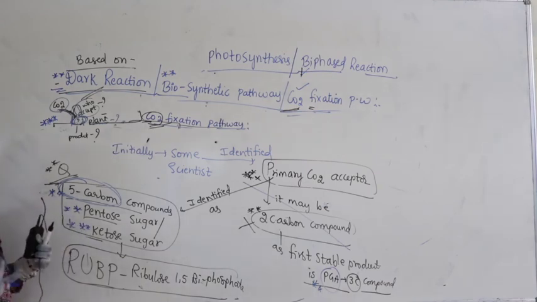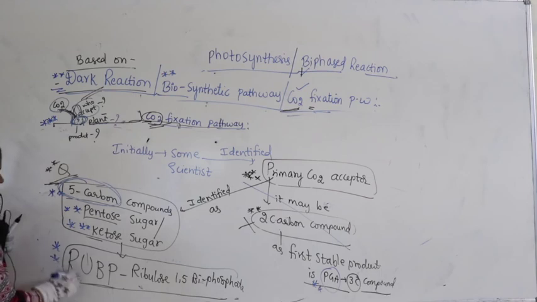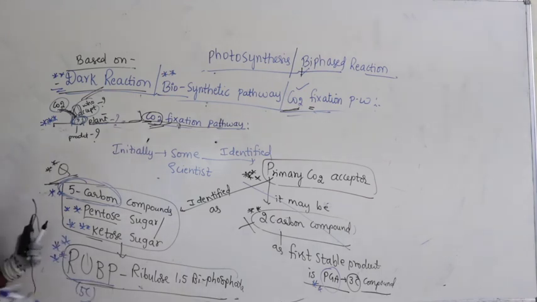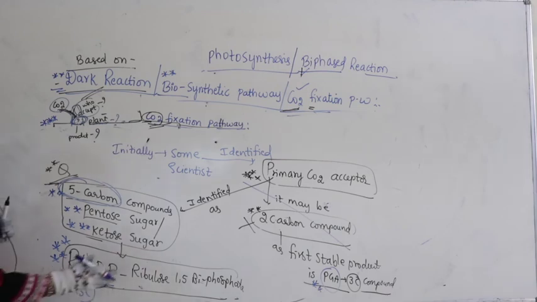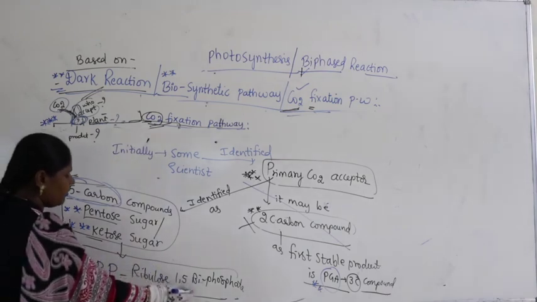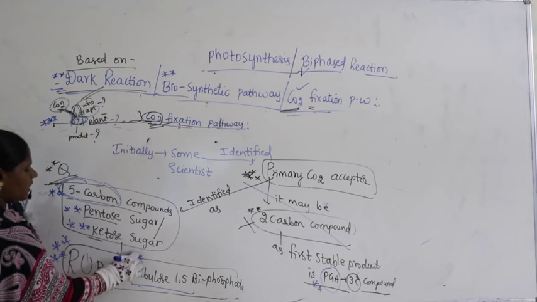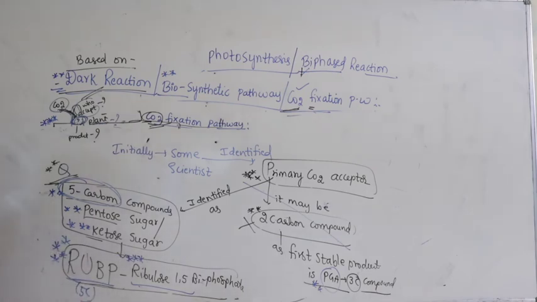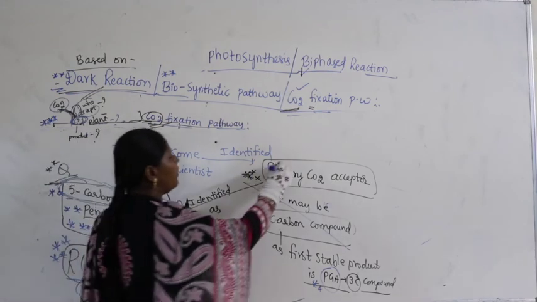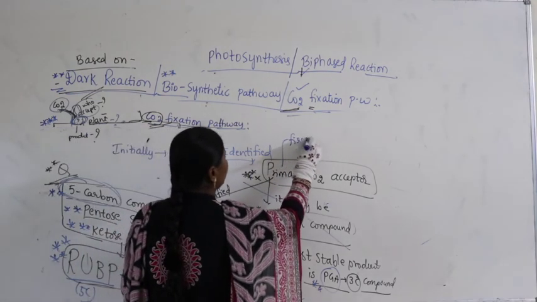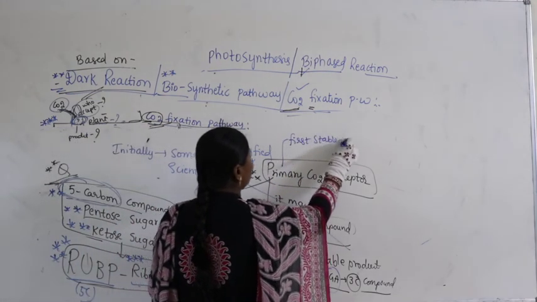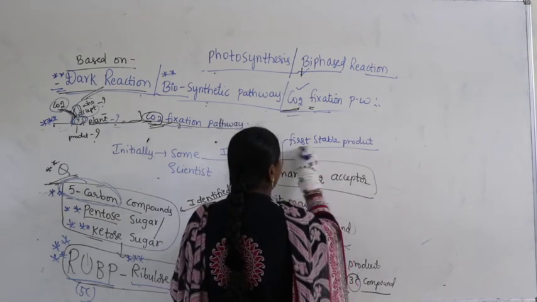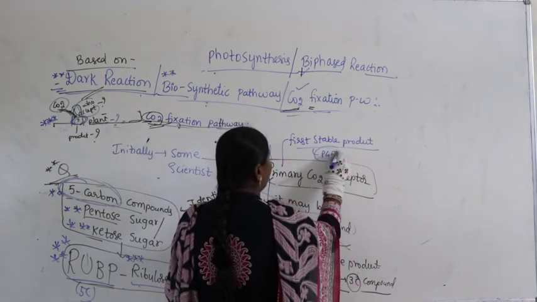What is that 5-carbon compound? It contains 5 carbons, RuBP. What is RuBP? Ribulose 1,5-bisphosphate. Very important. Now we are clear with 2 things. What are the 2 things? The first stable product is PGA and the primary carbon dioxide acceptor is nothing but, what is that?